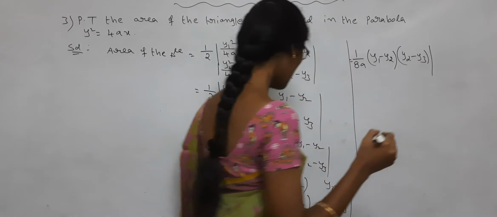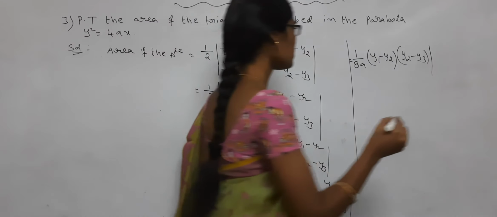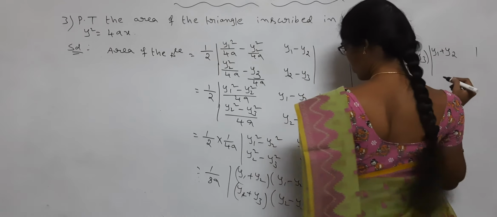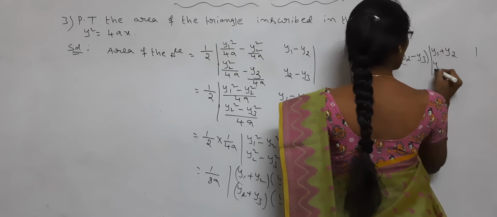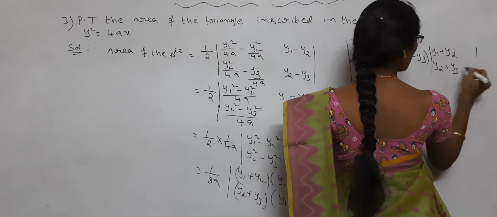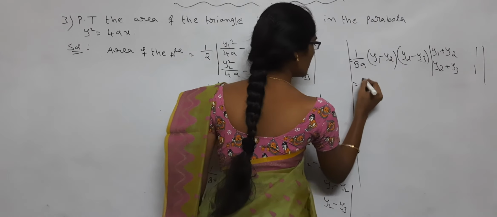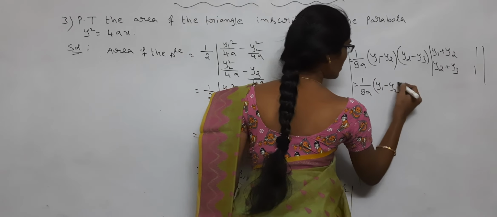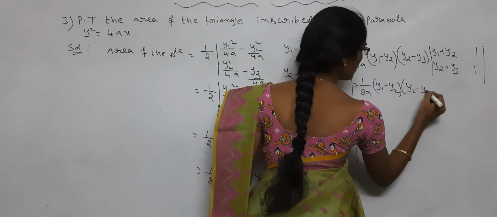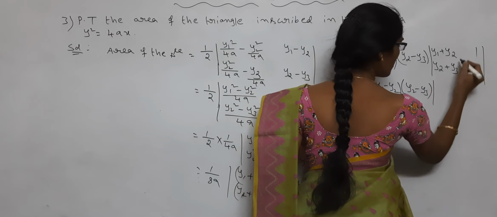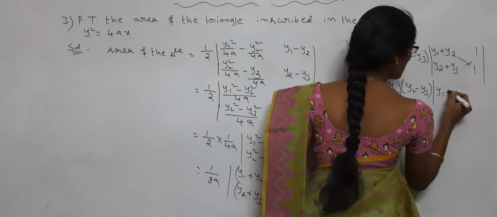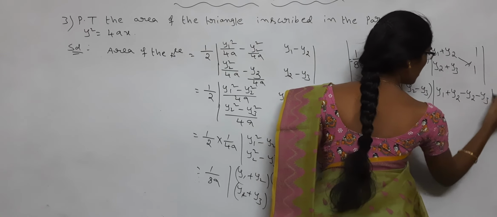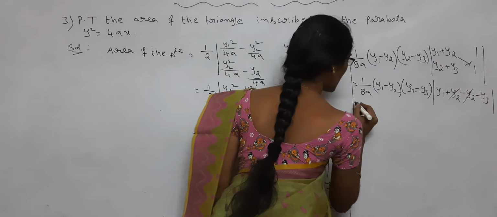So what is the remaining part? y1 plus y2, 1, y2 plus y3, 1. That is equal to 1 by 8a into y1 minus y2, y2 minus y3, and find out the determinant: y1 plus y2 minus y2 minus y3, so y2 cancels.